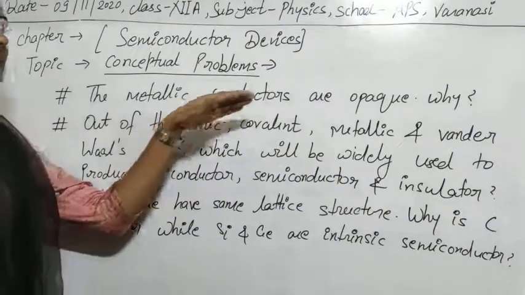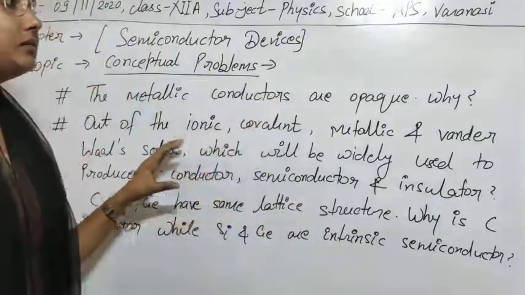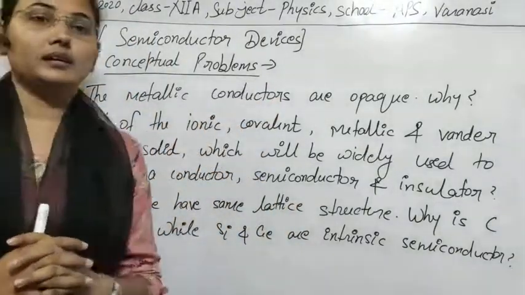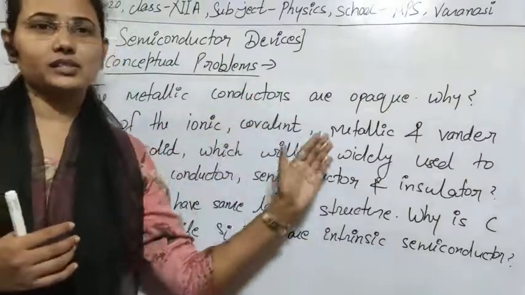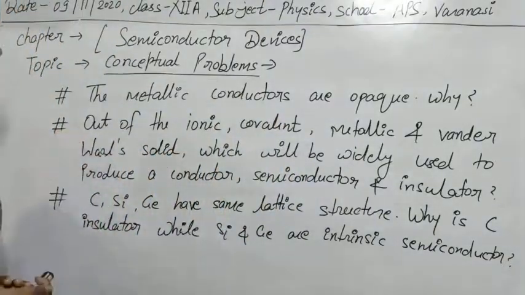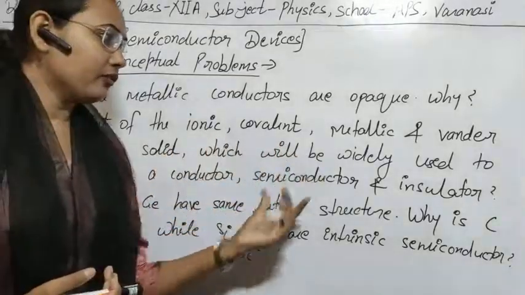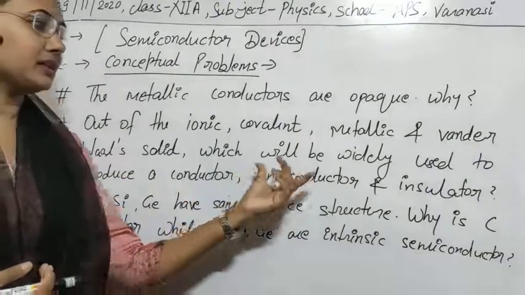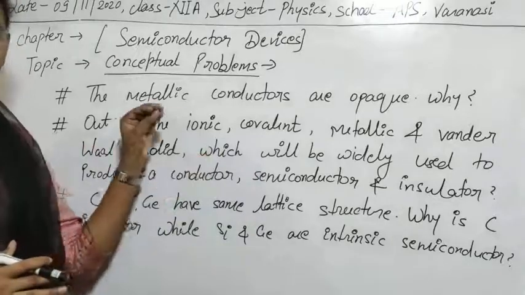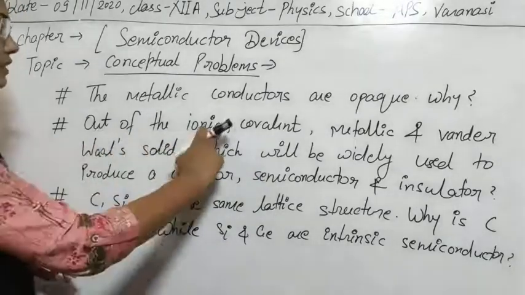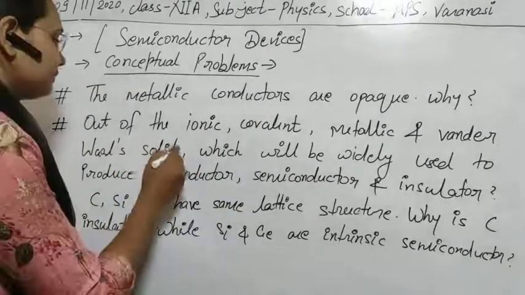The second question is that these are very basic questions. This time I'm talking about basic bonds and conductor, insulator, semiconductor, and why we are choosing such types of materials. The second question is: out of ionic, covalent, metallic, and van der Waals solids, which will be widely used to produce a conductor, semiconductor, and insulator? To explain the answer, first let's see what ionic, covalent, metallic, and van der Waals solids are. These are new words.